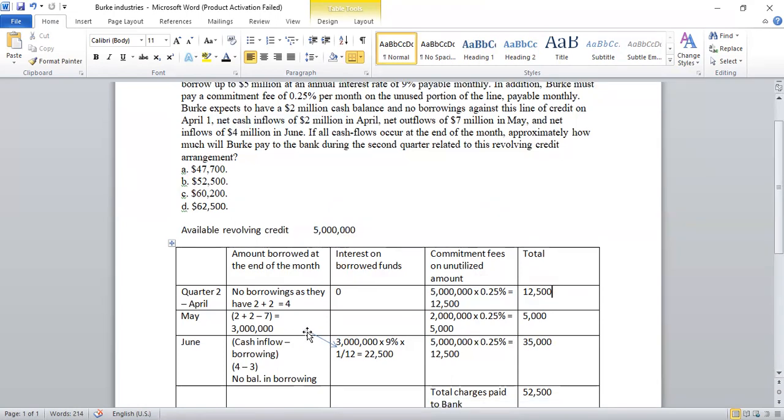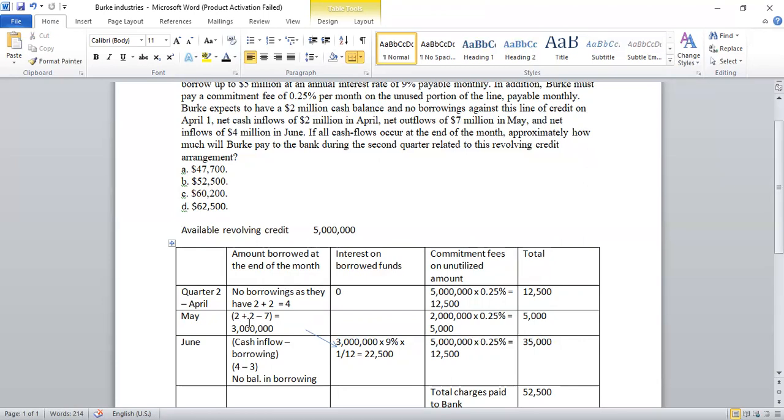As it is, the available cash balance with them is an opening balance of 2, and net cash inflows during April, another 2. So altogether 4 is there. But in May, there was a cash outflow. So a net cash outflow of 7 million is there. So we see that there is a need to borrow 3 million. So 2 plus 2, 4, 4 minus 7 is minus 3. So this is what would be borrowed.